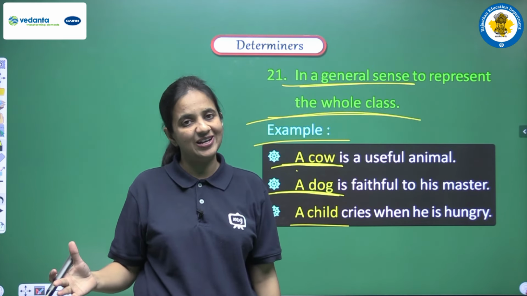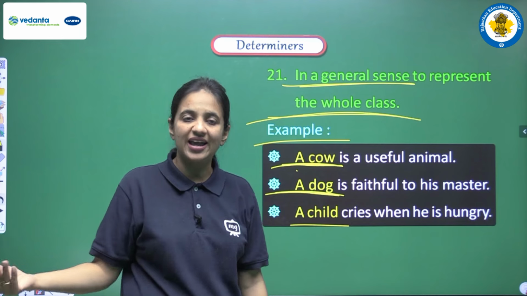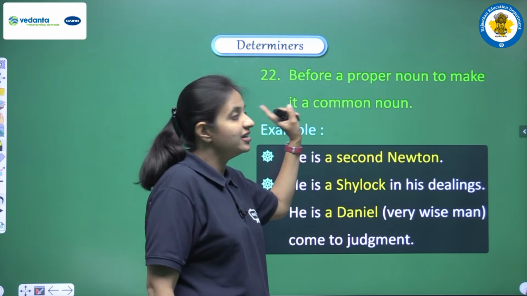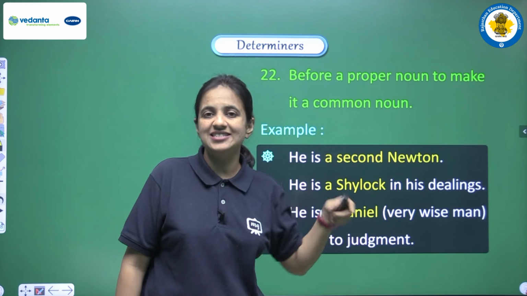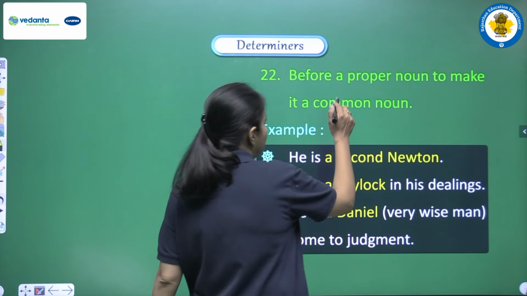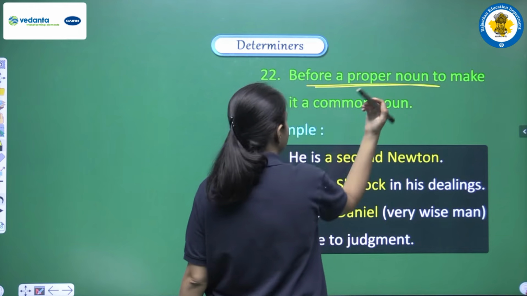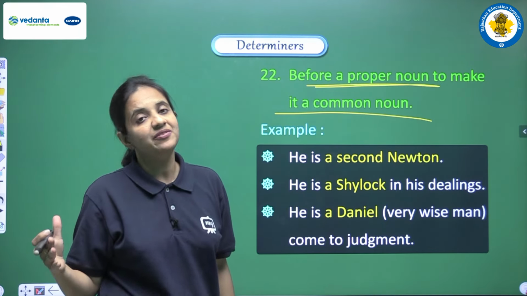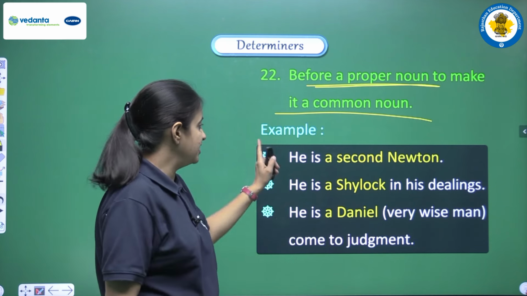So in this manner we can use these two articles, a or an. Next is before a proper noun to make it a common noun. So this is another use where a or an is used when we have a proper noun and we try to make it a common noun. So before that proper noun we can use a or an. How? Let's see the examples.